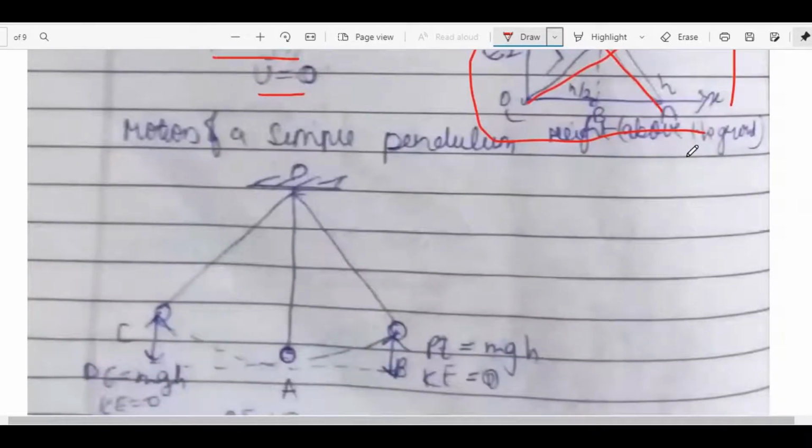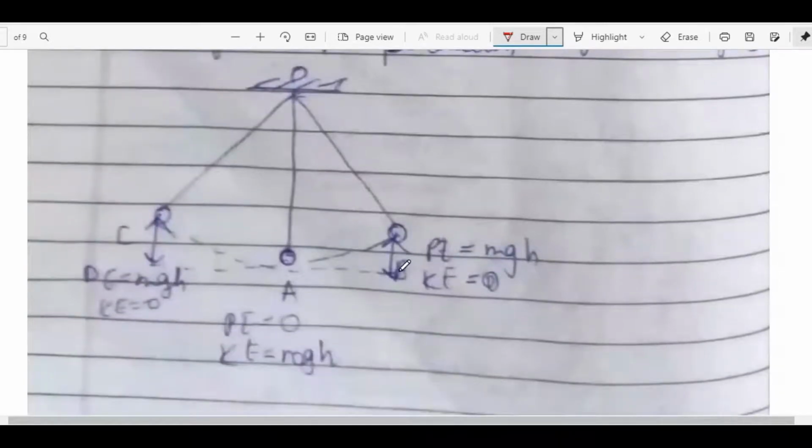Motion of a simple pendulum. This is the mean position, the center, the average position. Here the potential energy is 0 and kinetic energy is mgh. We have two extreme positions and only one mean position.